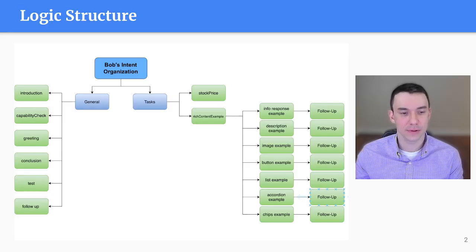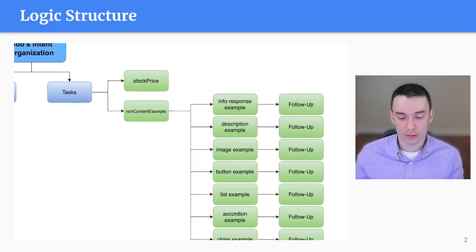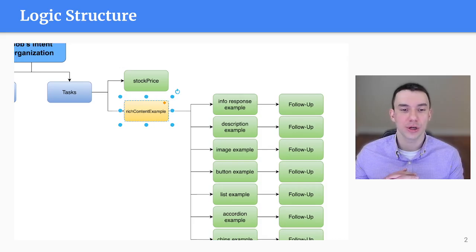In this case, I have it very simply modeled out. I have general intents on the right-hand side, which you see here in yellow, and tasks, which you see here, like stock price and rich content example. The general ones are things like greeting and conclusion, the supporting intents. Rich content is where I'll spend most of the time. It breaks down into actual pieces of example rich content, which I'll show with the next slide.